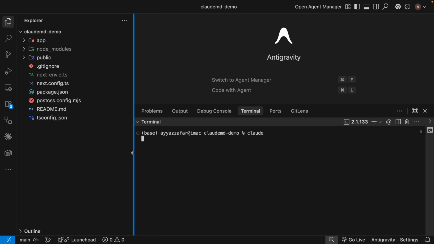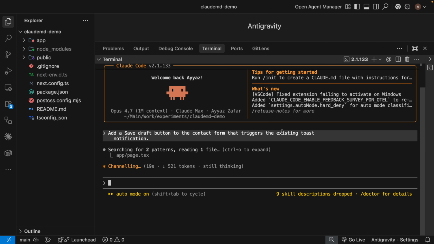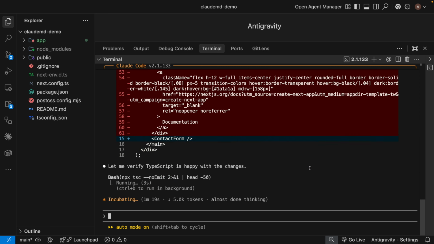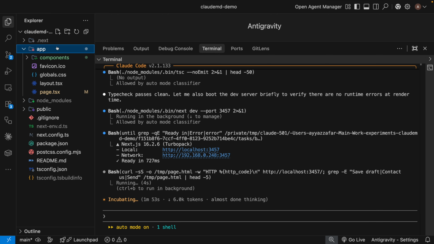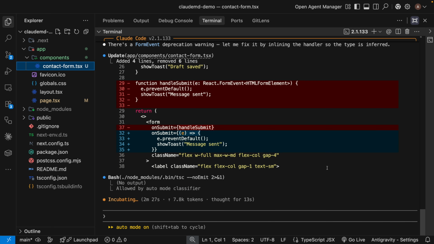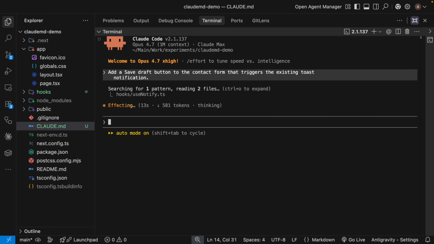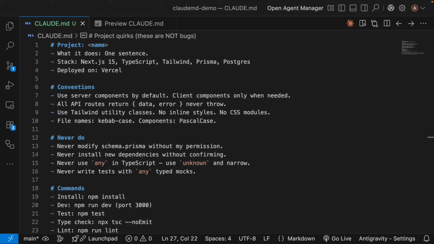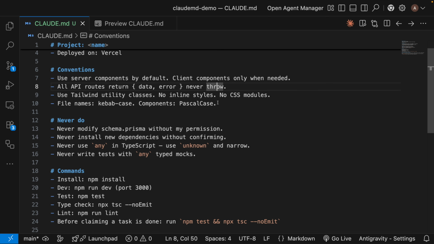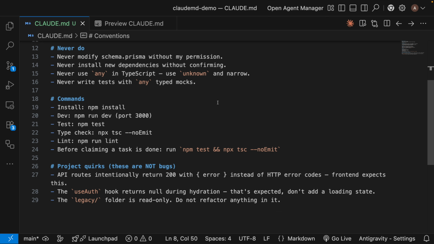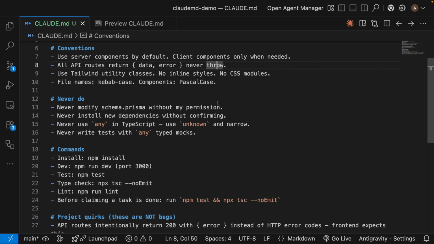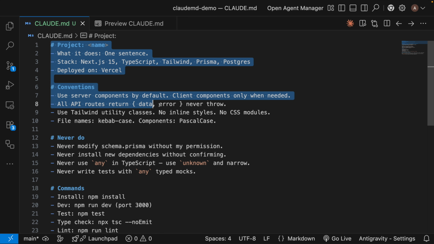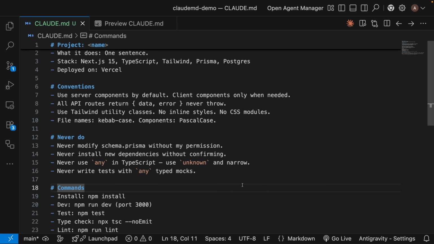Same prompt. Without CLAUDE.md, Claude made its own choices about libraries, styles, and conventions. With CLAUDE.md, every rule respected on the first pass. Same task, different result, one file, written once, used forever. That's it. CLAUDE.md is the highest leverage 30 minutes you'll spend on any Claude Code project. The full template I just built is in the description. Copy it, fill in your stack, drop it in your project root.